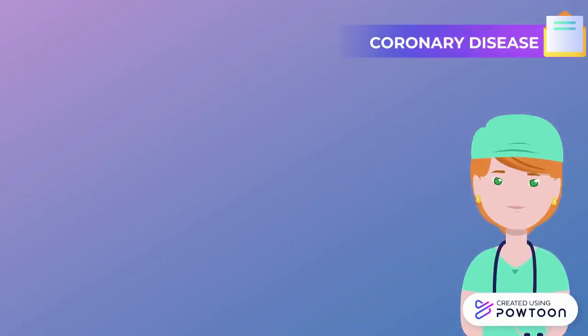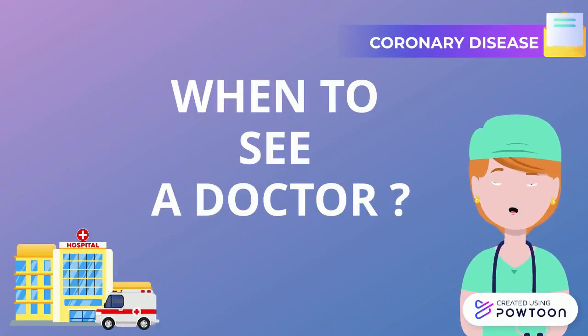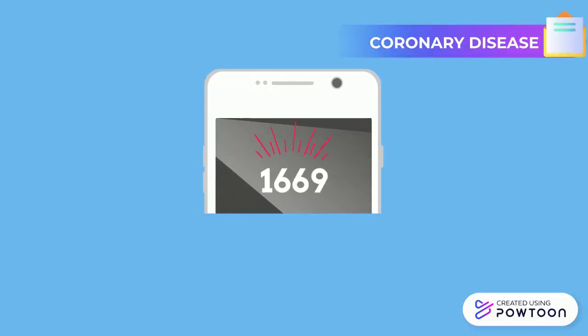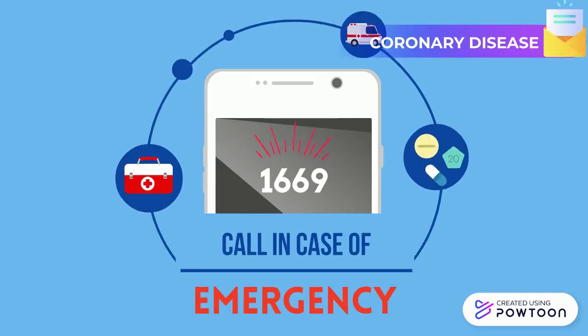When to see a doctor. If you think you're having a heart attack, immediately call 1669 or your local emergency number. If you don't have access to emergency medical services, have someone drive you to the nearest hospital. Drive yourself only as a last option.